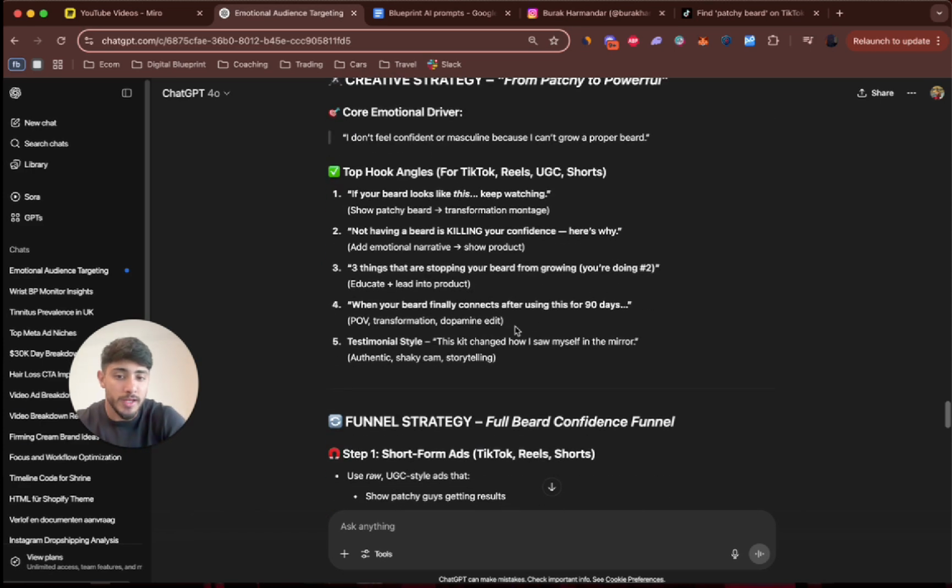And then the same thing with this, when your beard finally connects after using this for 90 days, this is the desired outcome. Having a beard that connects. Now, I had this also. My mustache wouldn't connect to my beard here. Now, it connects now. Only thing is I just don't like how it looks, so I don't let it connect anymore. I just kind of trim that away there because it looks a bit weird. It looks like my mustache goes down, but it goes out if I let it connect. It just looks a bit weird.